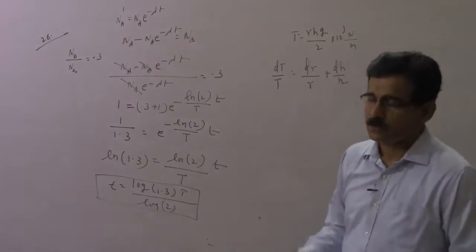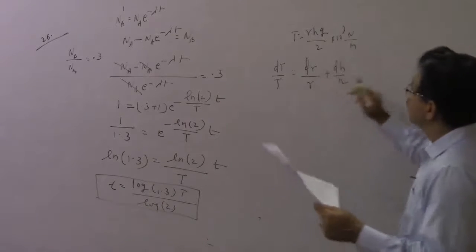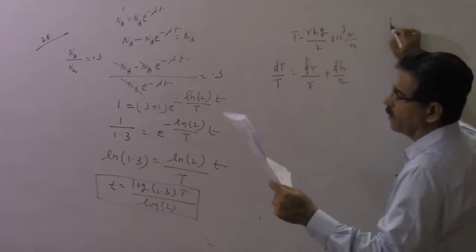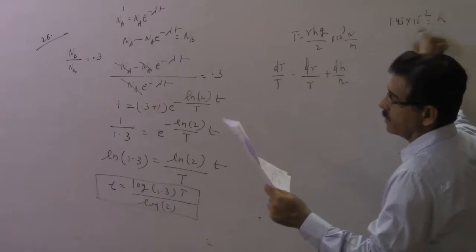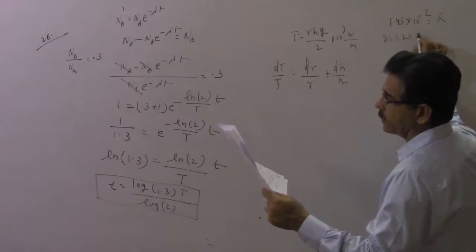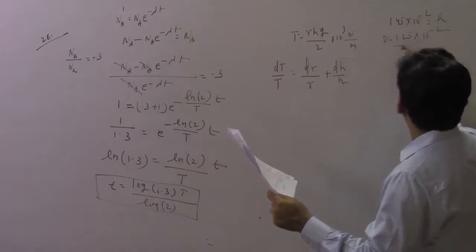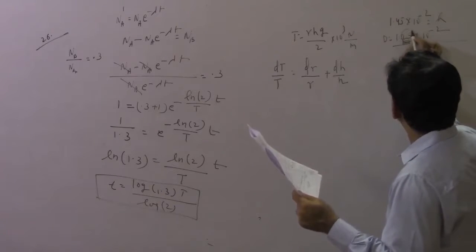Plug in the values. As we have discussed many times, if they don't give you the error terms, h is 1.45 into 10 to the power minus 2, and diameter d is 1.25 into 10 to the power minus 2. The error part will be 0.01.